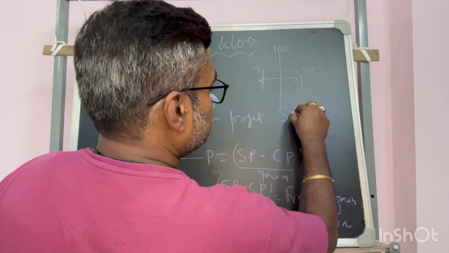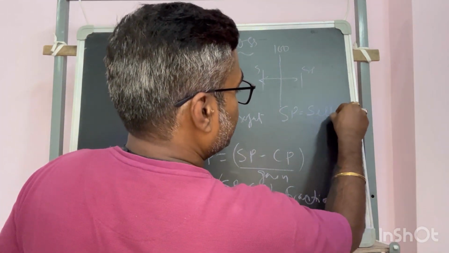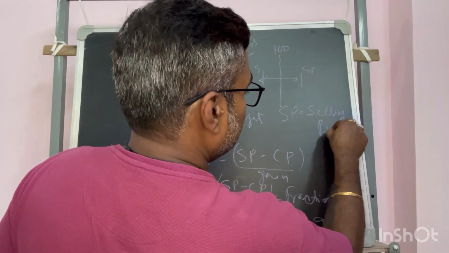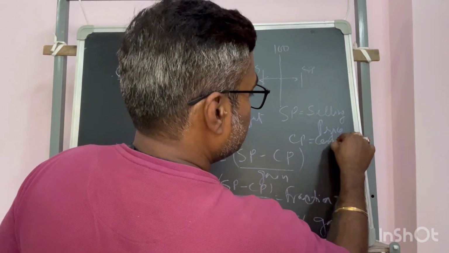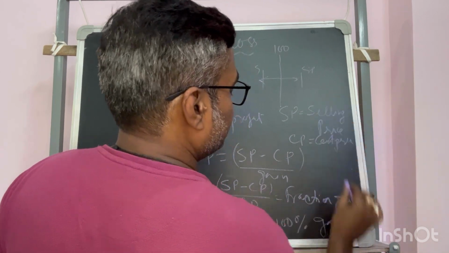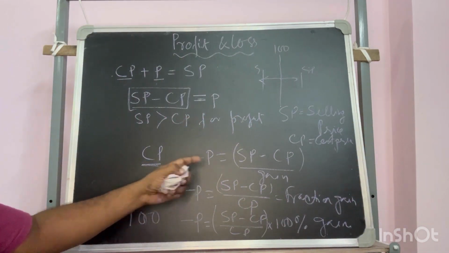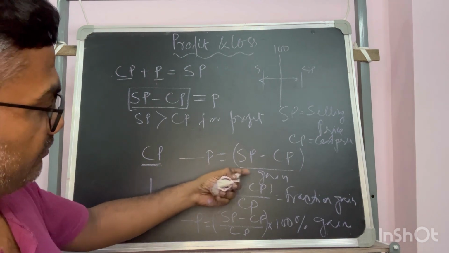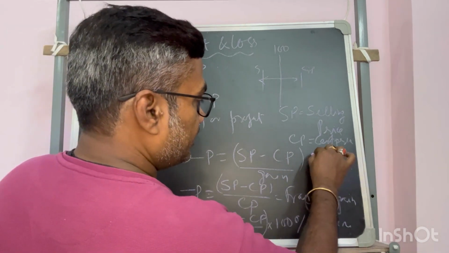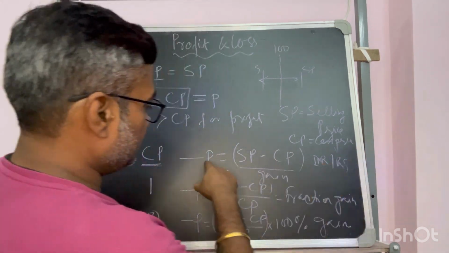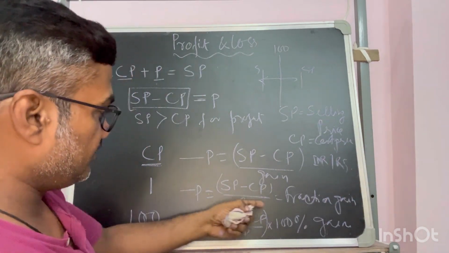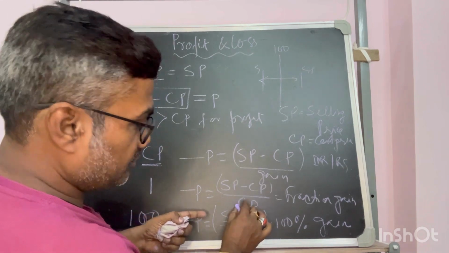SP means selling price, and CP means cost price. This is the base or the fixed price. This is the variable price. P is the profit. Profit in numerical value will be in INR or rupees. This will be the fraction because this unit and this unit are the same.